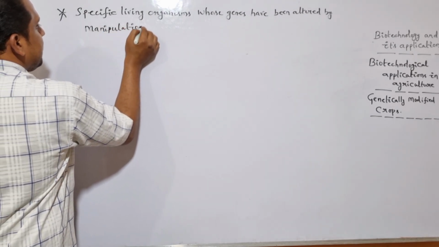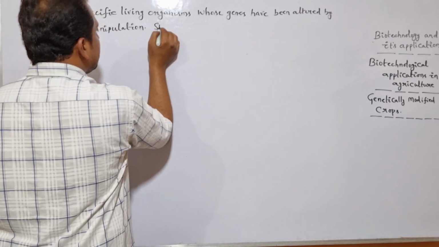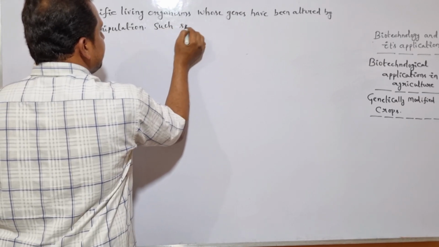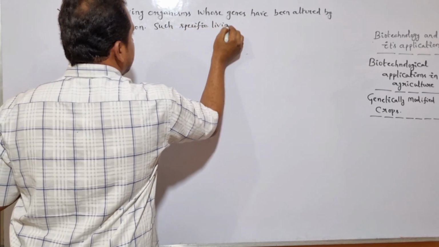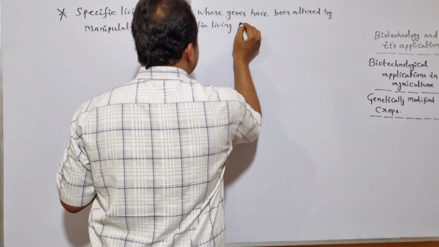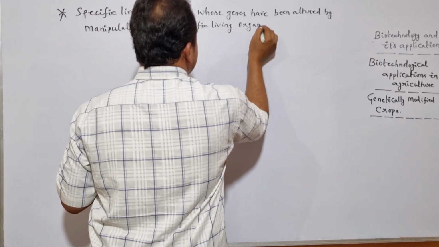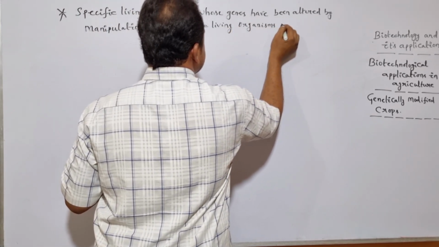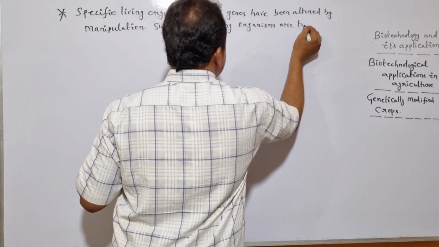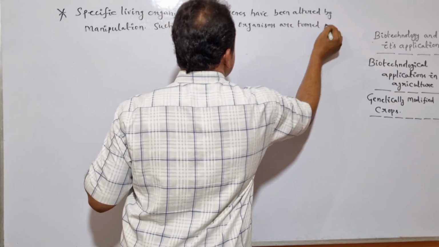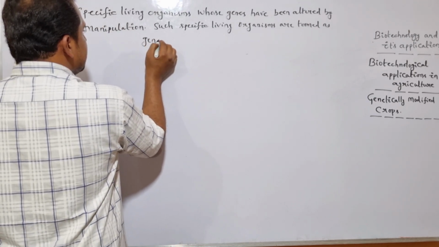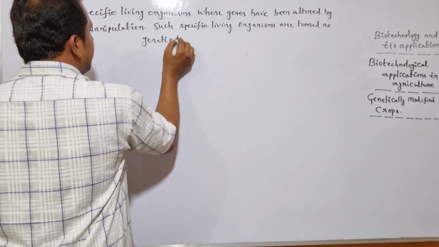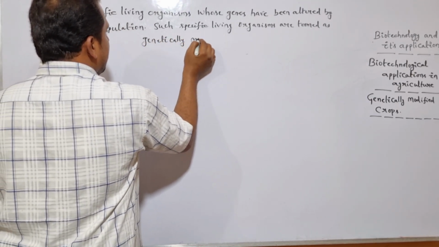Such specific living organisms are termed as genetically modified organisms.